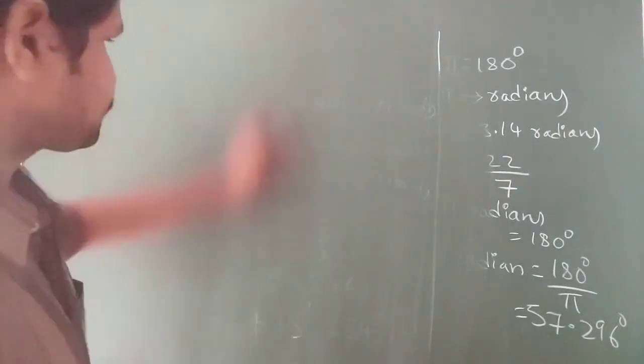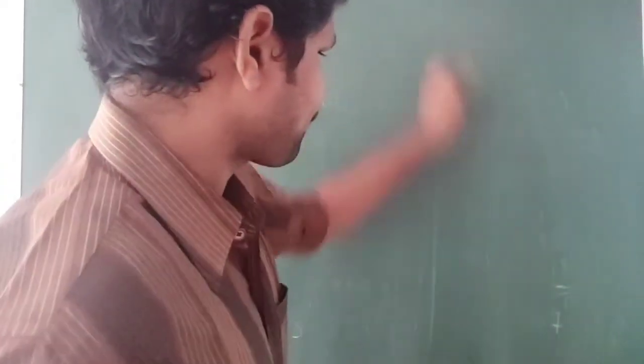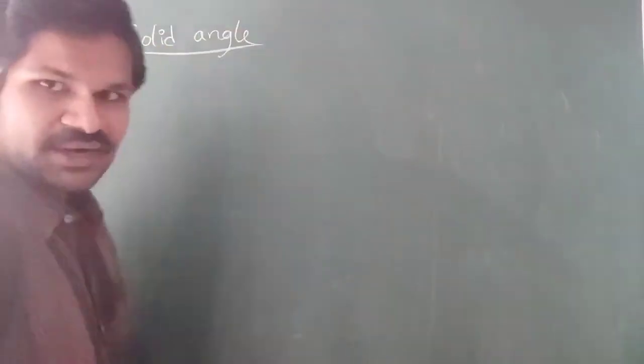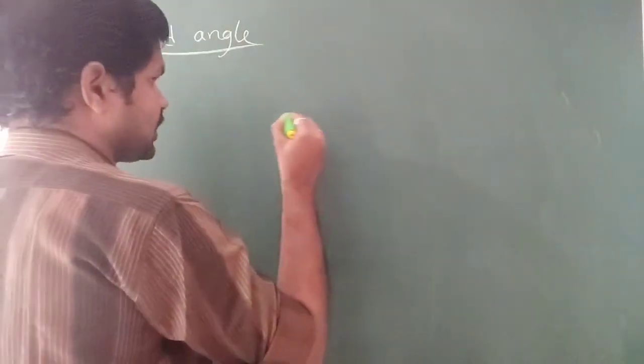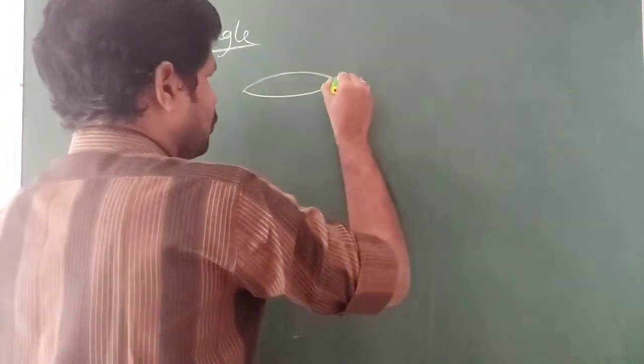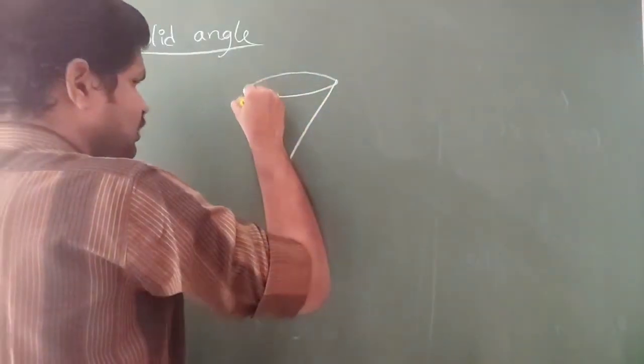So the solid angle is somewhat different. Consider a three-dimensional cone like this.